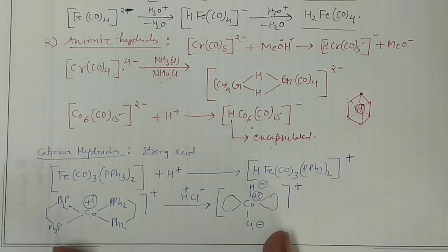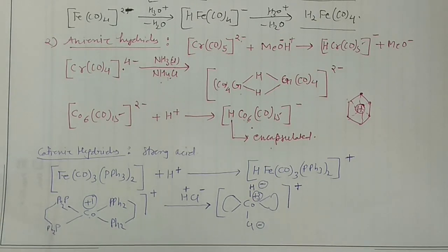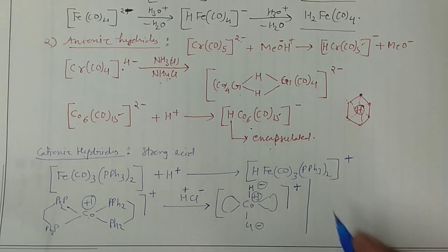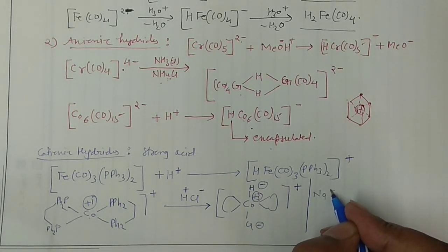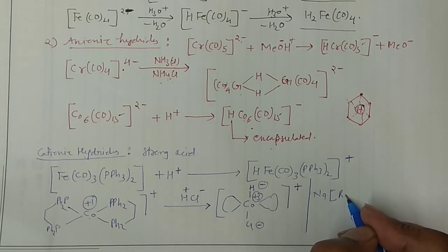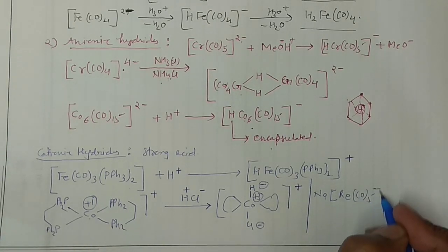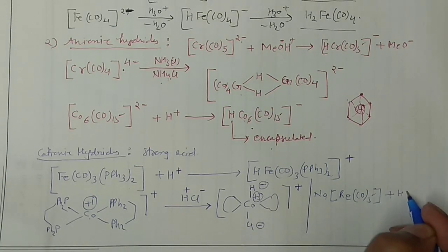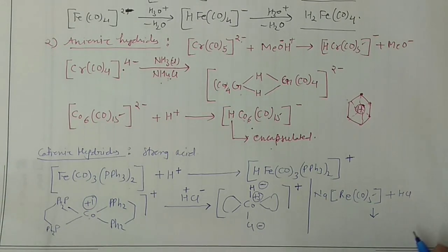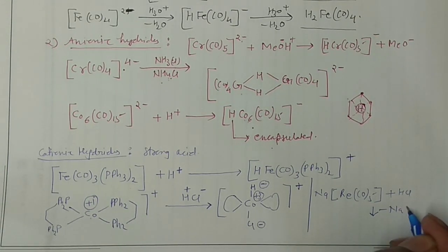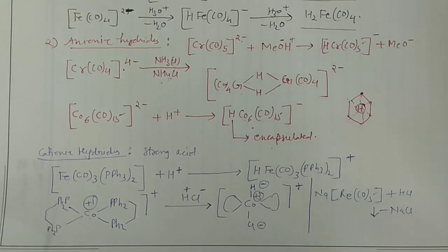Okay, so this example again you can take, this is very important example, right? You may take the other salts also. Say for example, I'm having this complex like sodium, right, is present as cation, Na[Re(CO)5], and you are reacting this with HCl, okay, and then you can produce your compound minus NaCl, and your hydrogen would come here.